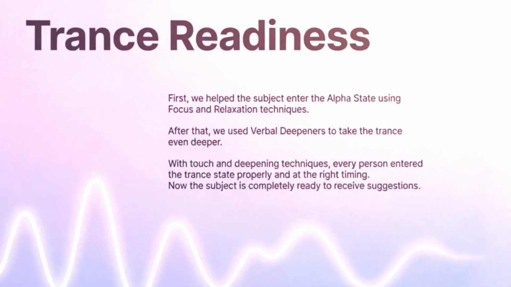First, we help the subject to enter the alpha state using focus and relaxation techniques. After that, we used verbal deepening to take the trance even deeper. With the touch and deepening techniques, every person entered the trance state properly and at the right timing. Now the subject is completely ready to receive the suggestions.